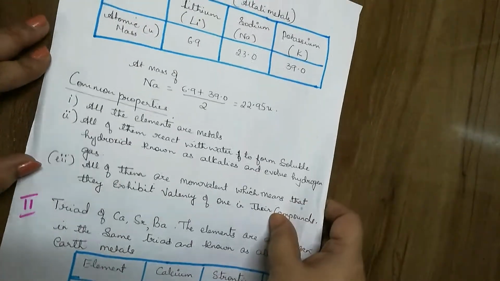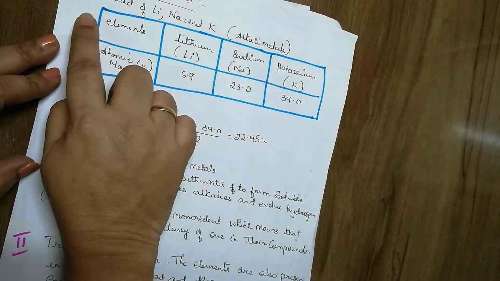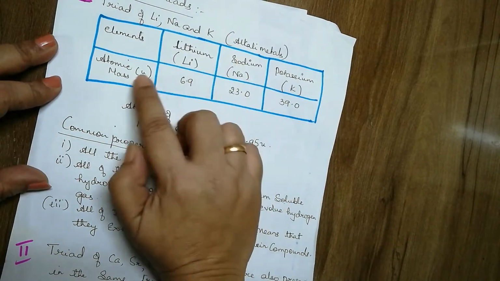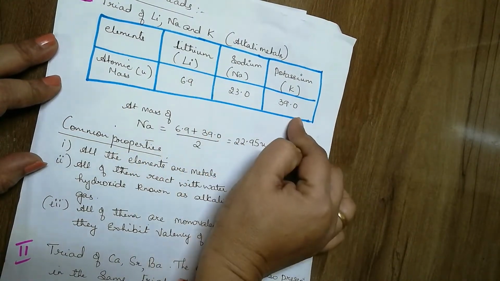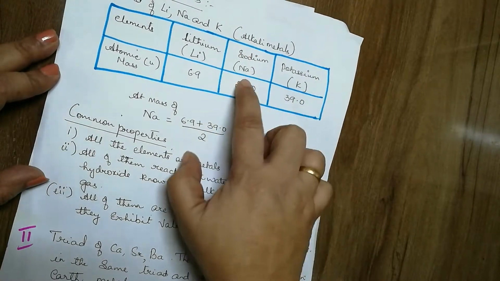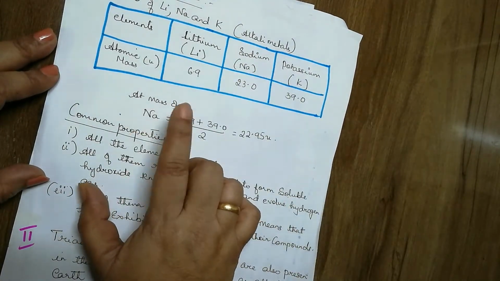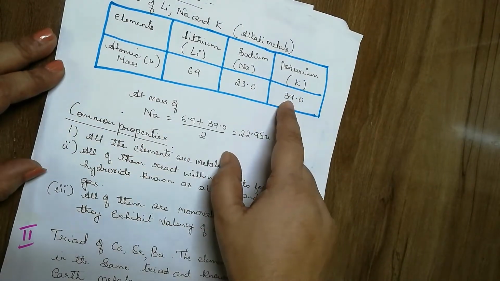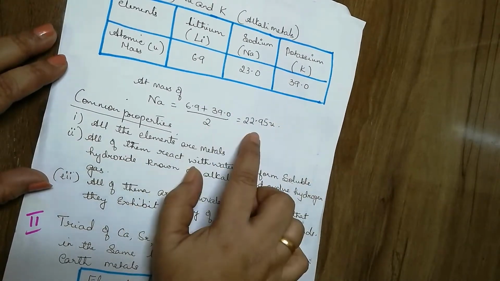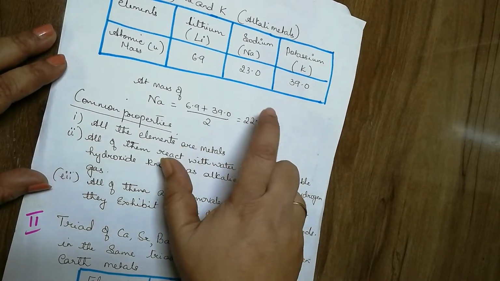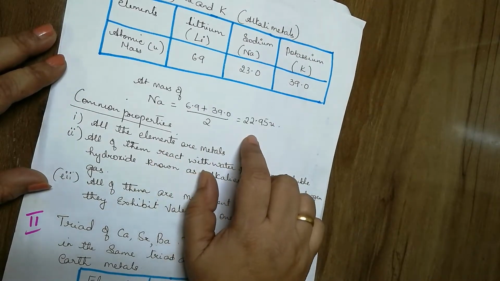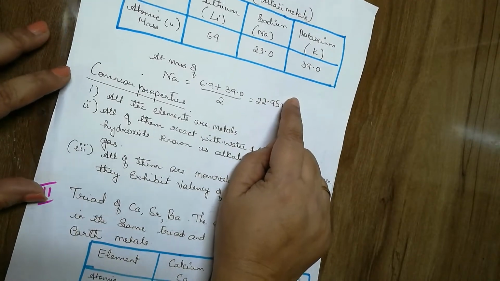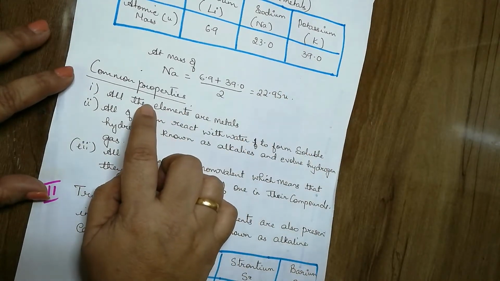We will be studying all the 3 triads. For example, the first triad is lithium, sodium and potassium. They are called alkali metals. If we arrange them in increasing order of atomic masses, you can see the middle element is sodium. The atomic mass of sodium is the average of the atomic masses of lithium and potassium. When we add these and divide by 2, we get 22.95, which is approximately equal to the mass of sodium. Now we will see the common properties of all these 3 elements.